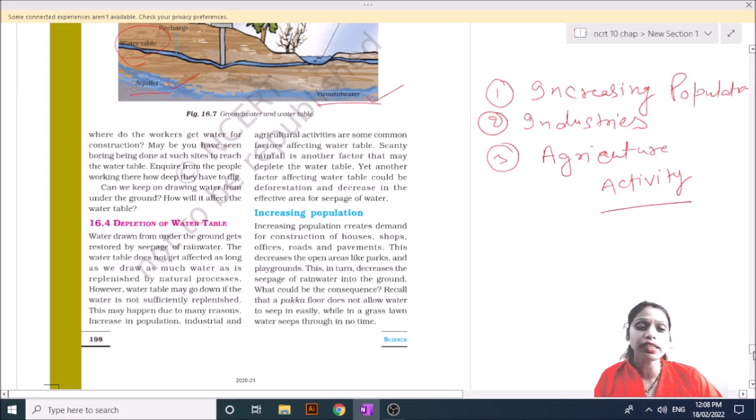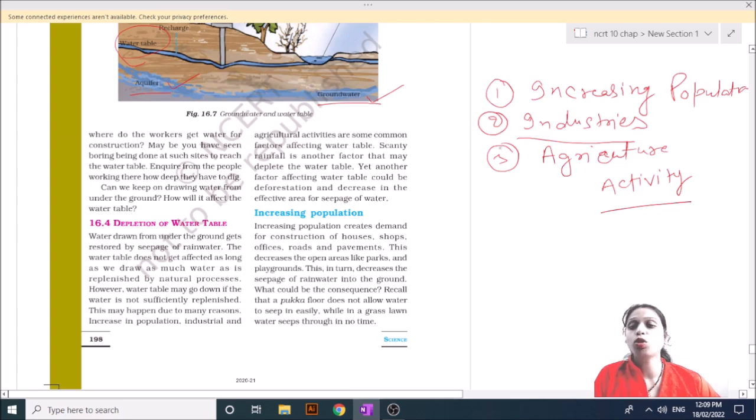Whereas industries, if I talk about the industry, any industry needs water to run, and we take out the water through borewells, and we are also using the water present in rivers and ponds.